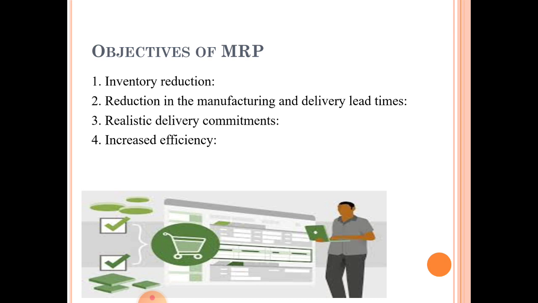First one is inventory reduction, to reduce the inventory cost by reducing the inventory levels. So material requirement planning determines how many components are required, when required, and what quantities are required to meet the master schedules. The second objective is reduction in the manufacturing and delivery lead times.